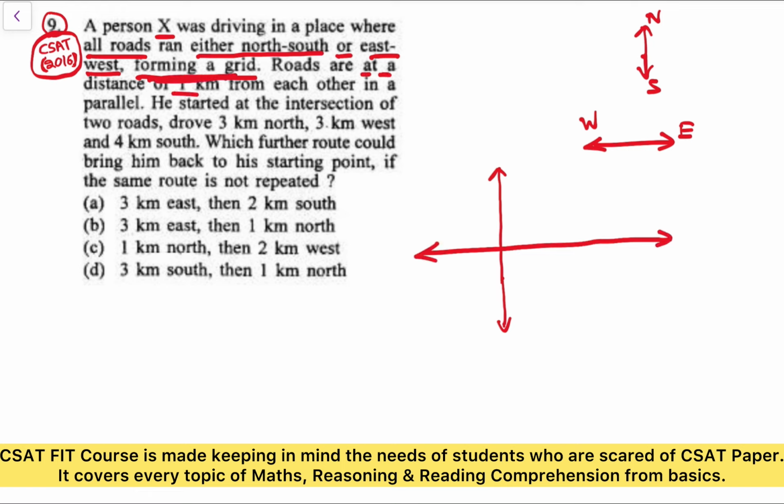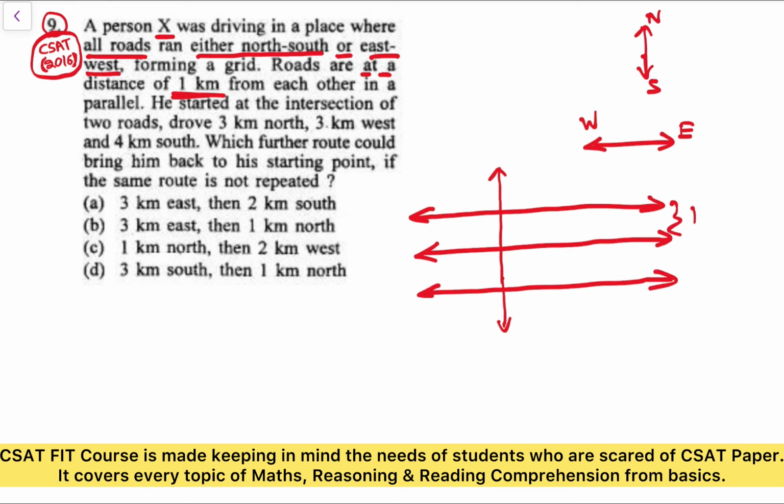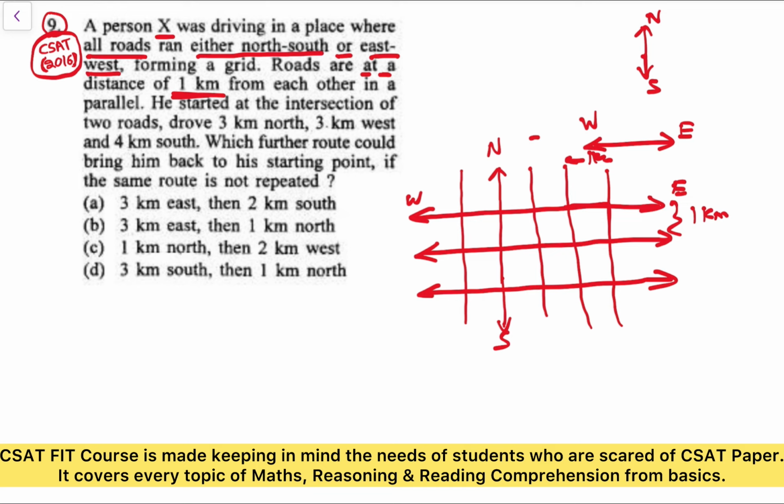Roads are at a distance of 1 kilometer from each other. So the roads are like this, forming a grid, and they are 1 kilometer apart from each other. These are north-south roads, and these are east-west roads. All these roads are parallel, 1 kilometer apart, so in this box every gap is 1 kilometer.